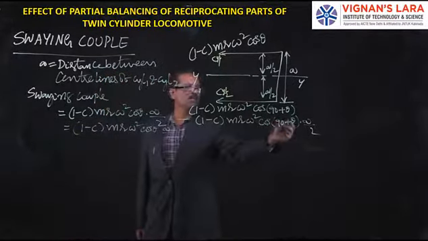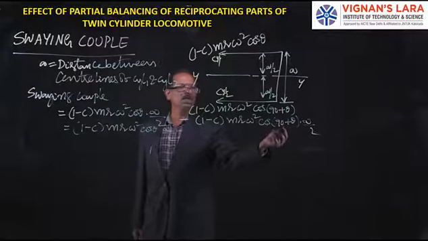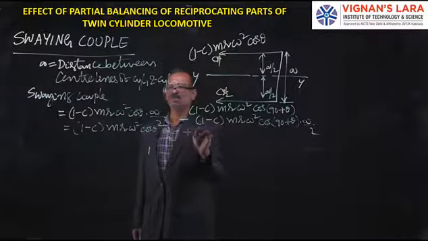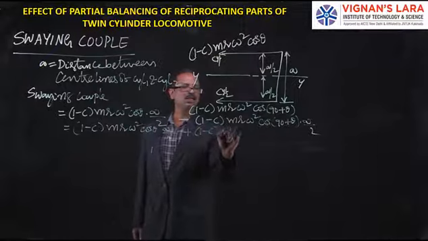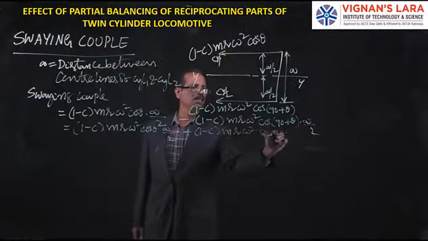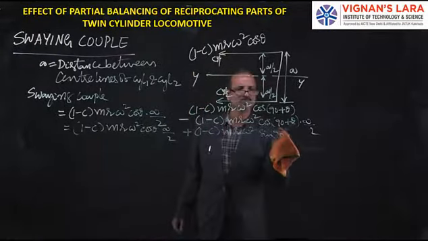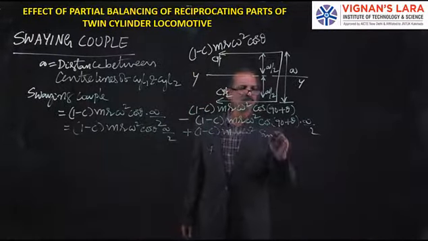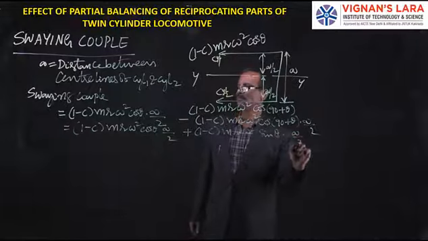So this gives (1 − c) m r ω² cos θ into a/2, and cos(90 + θ) is minus sin θ, so minus minus plus, this will be (1 − c) m r ω² sin θ into a/2.